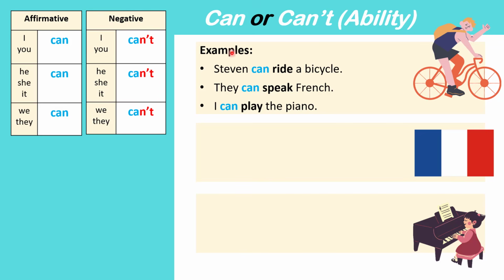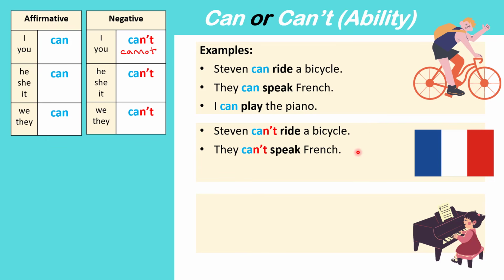To make the negative form of can, we say can't. Can't is the short form for cannot. So let's make each of these affirmative sentences negative using can't. Stephen can't ride a bicycle. They can't speak French. That means they don't know how to speak French. I can't play the piano.